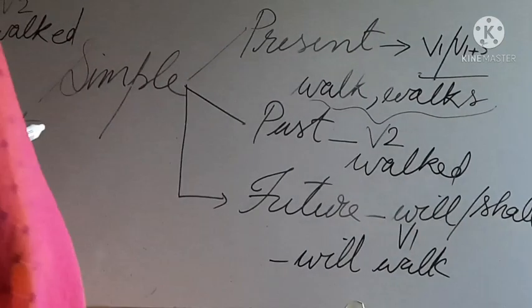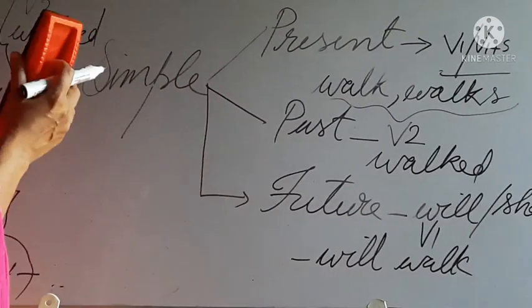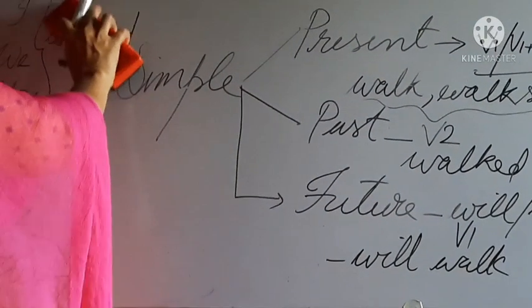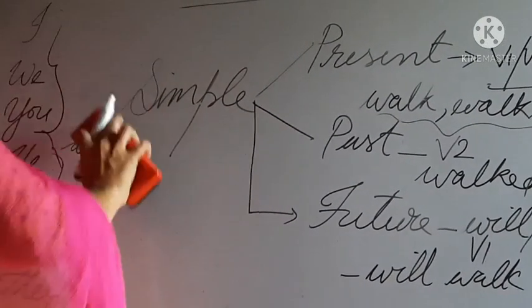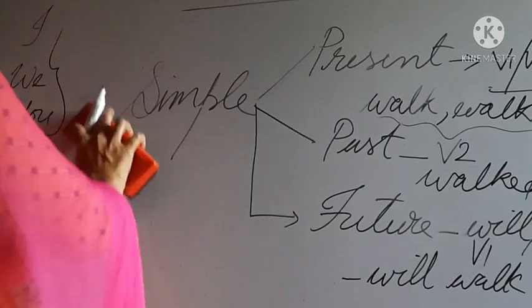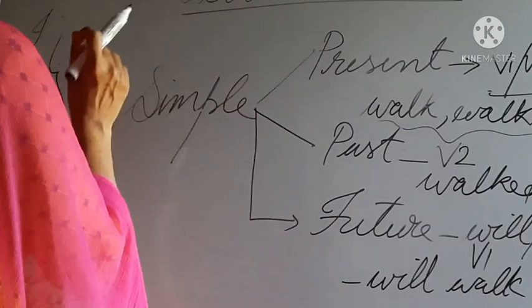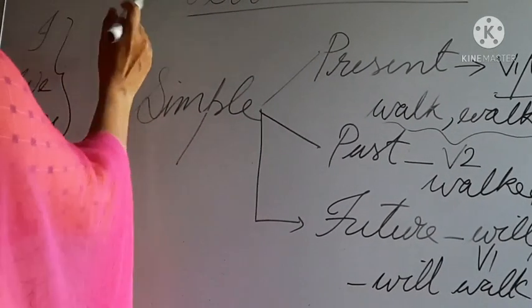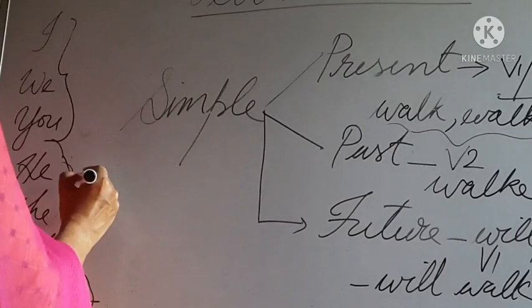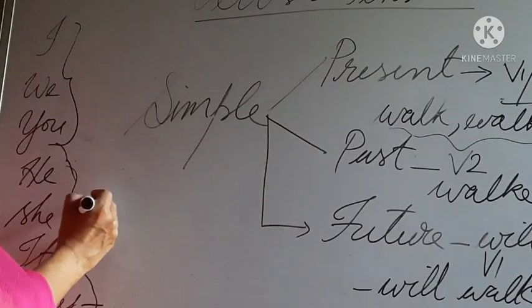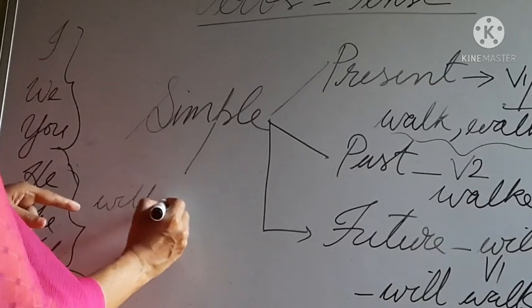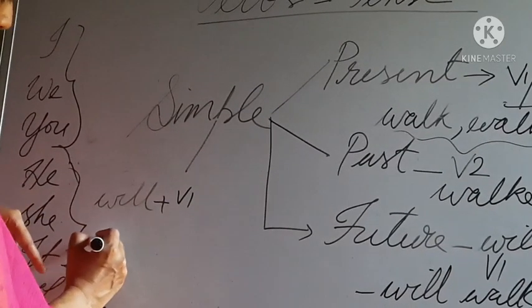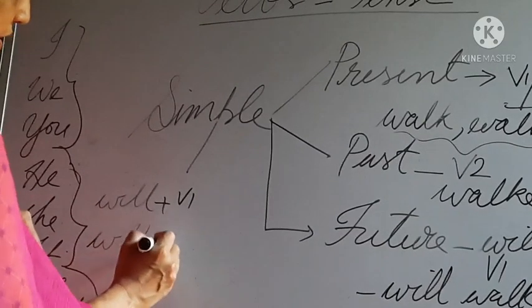So in this case, let's see how these subjects agree with the simple future tense. So what's the structure? In all cases you can use will plus V1 form, that is, example, will walk.